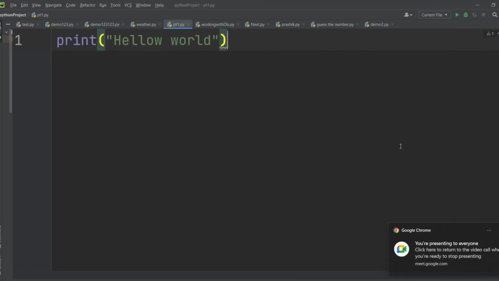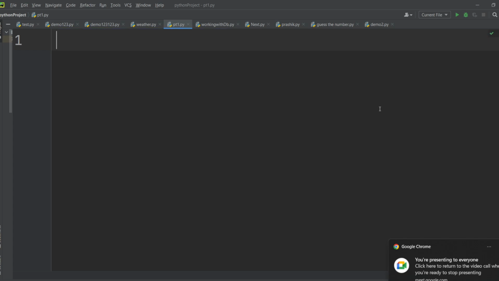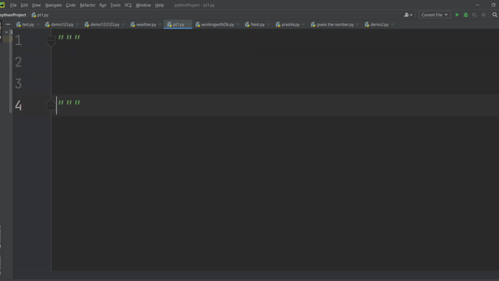But in Python, remember, you don't have to worry about data type. In other languages, I want to store a number, so I write integer first, then variable name equal to value. You don't have to do that in Python. If you want to create a variable, you directly write the variable name equal to value. We should know what a data type is, but in Python we don't have to write it. You can directly create a variable.